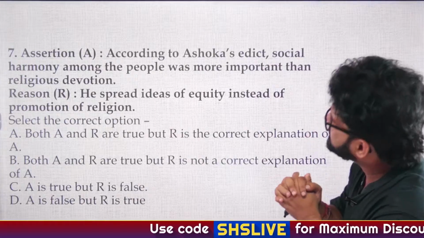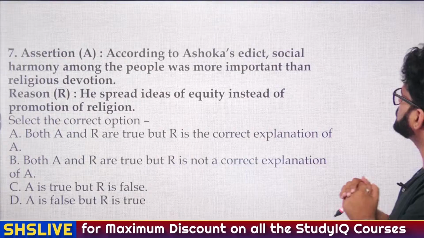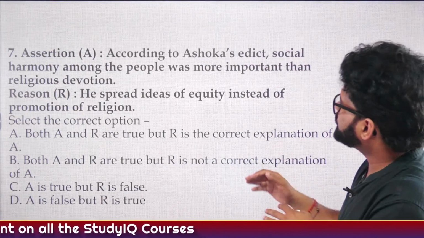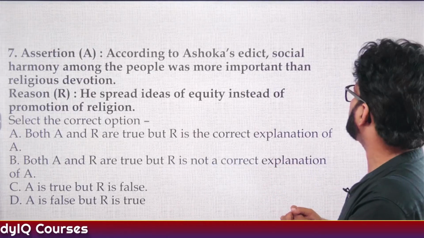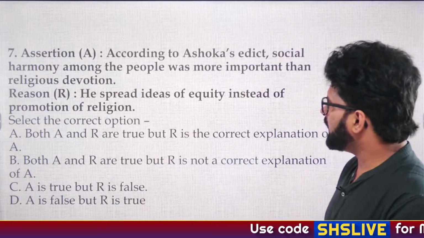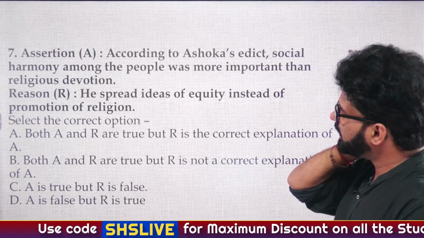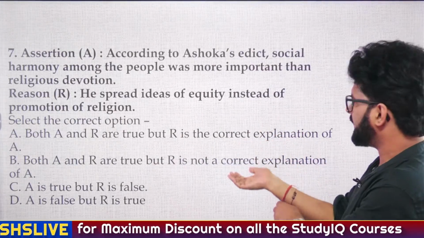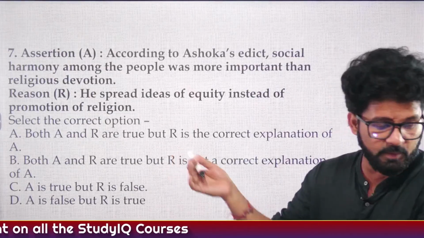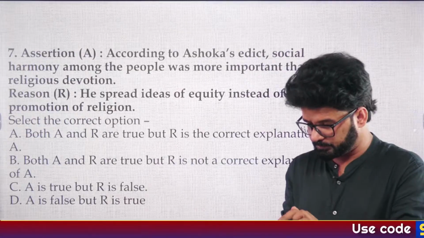Assertion and reason. According to Ashoka's edict, social harmony among the people was more important than religious devotion. Reason R: he spread ideas of equity instead of promotion of religion. You have to select the correct option here. A: both A and R are true, and R is the correct explanation of A. B: both A and R are true, but R is not a correct explanation of A. C: A is true, but R is false. D: A is false, but R is true. So what according to you is the answer to this question?